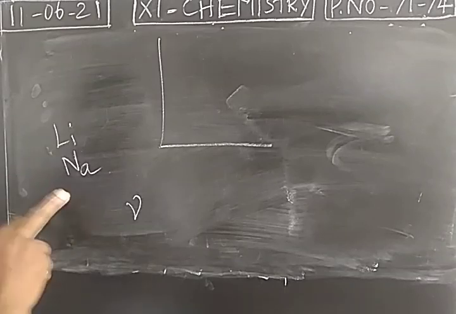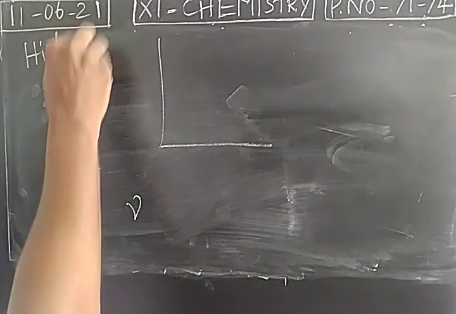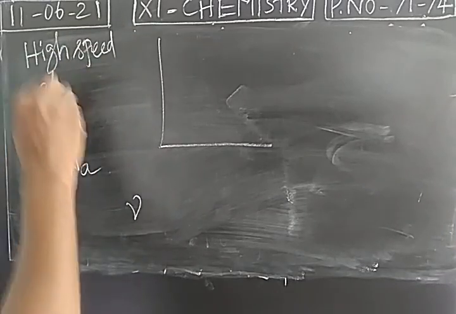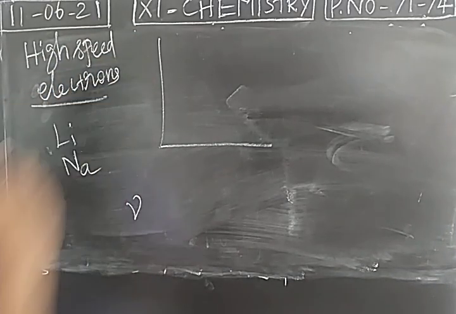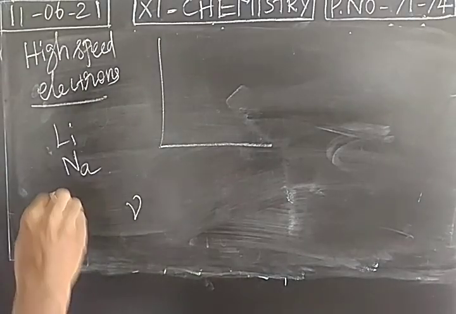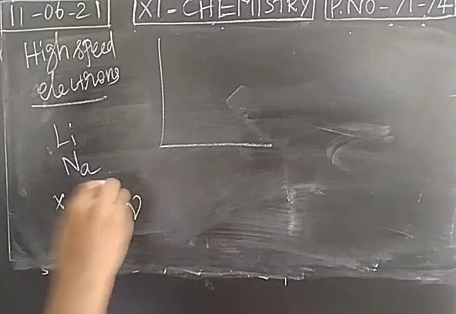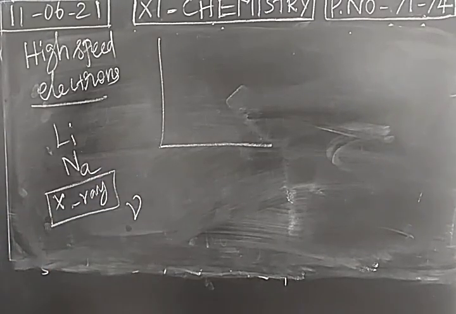So we pass high-speed electrons. When electrons strike the elements, they emit X-rays. X-ray diffraction will be obtained, and we can get the frequency of the X-ray emitted from the element. For each element, the frequency of the X-ray can be calculated.